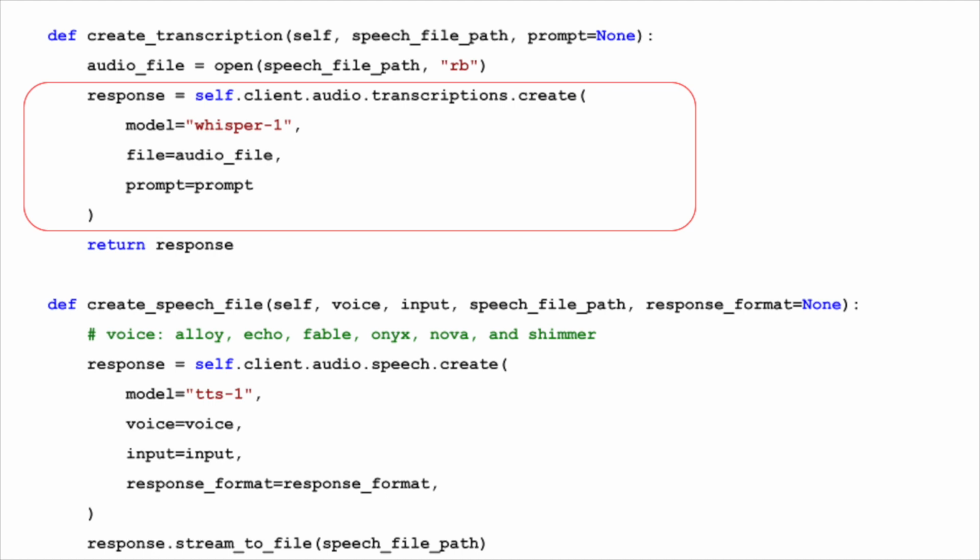The file supports a wide range of formats, including MP3, WAV, and other common audio file types. We choose MP3 for its smaller file size, making it ideal for network traffic. Another useful parameter is prompt, which is a text parameter that can influence the model's output. This parameter is useful for guiding the style or continuing from previous audio content.